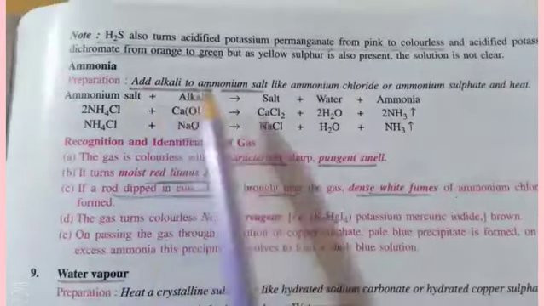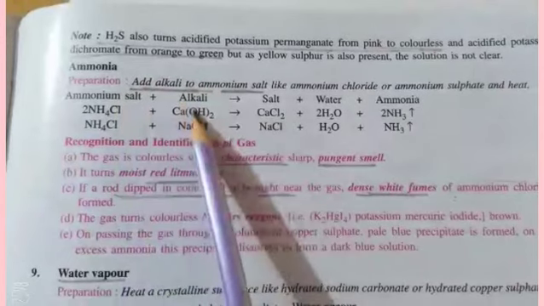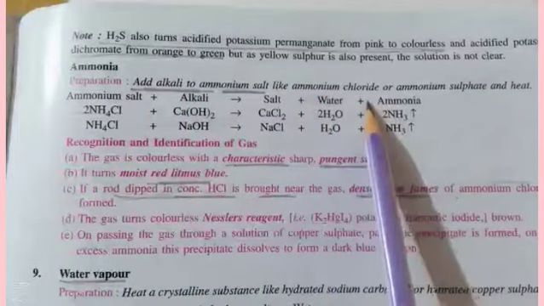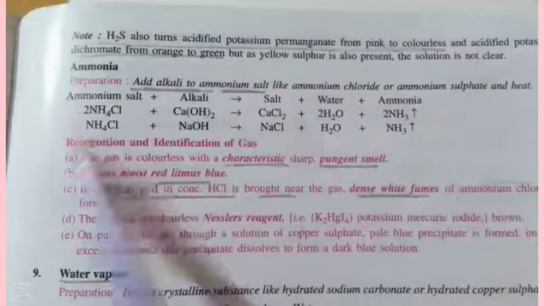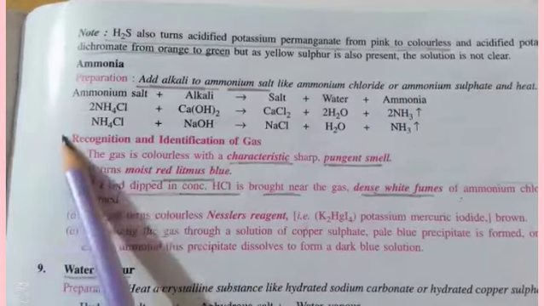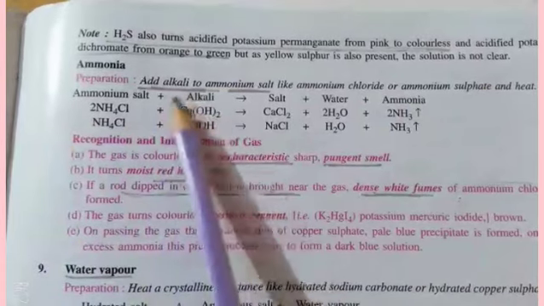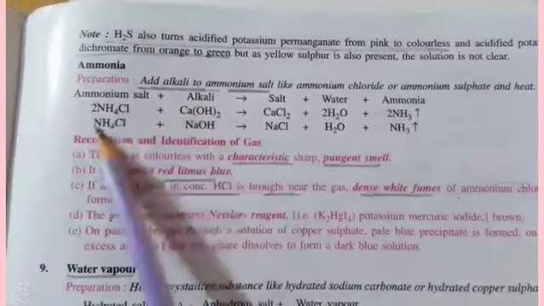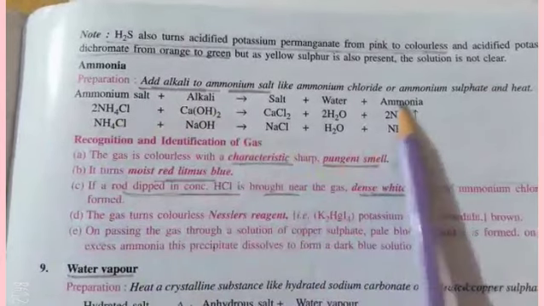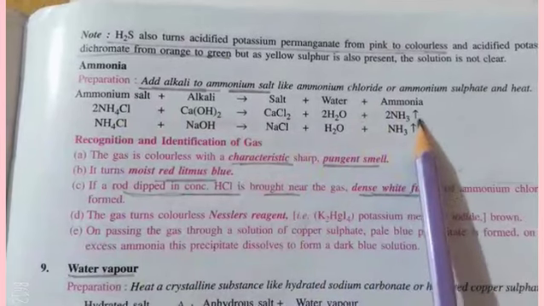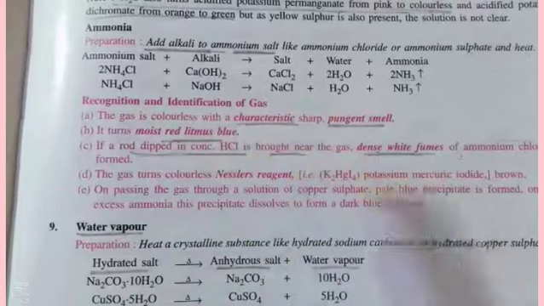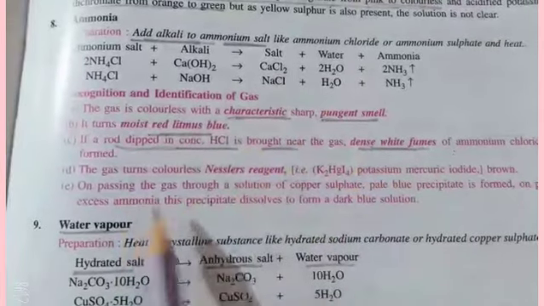Write a balanced equation when alkali is added to ammonium salt. So you have to learn the ammonium salts, that is ammonium chloride, ammonium sulfate. These are the ammonium salts. When alkali is added, the alkali being sodium hydroxide or calcium hydroxide, it forms ammonia gas. See the symbol of ammonia. And if the question comes on observation, you have to write this. I have underlined everything. You can see it. Important points are already underlined.